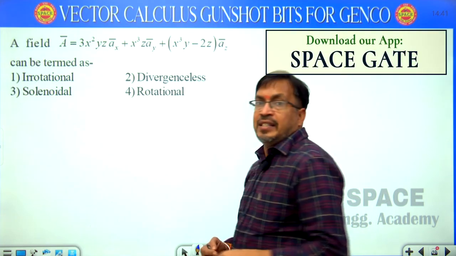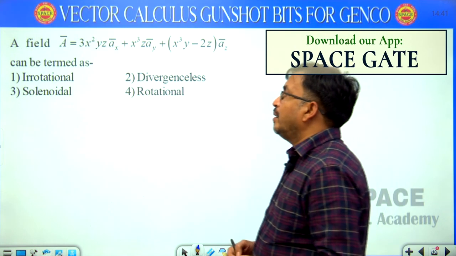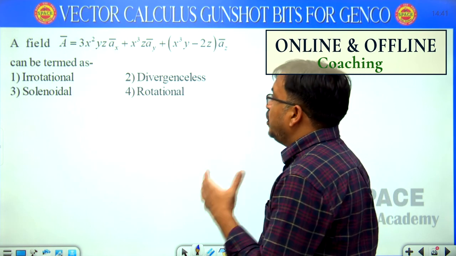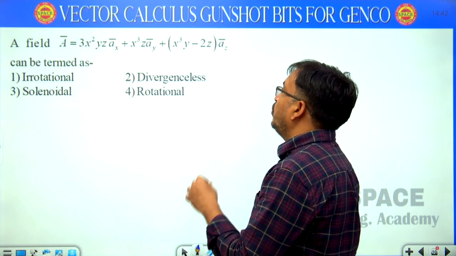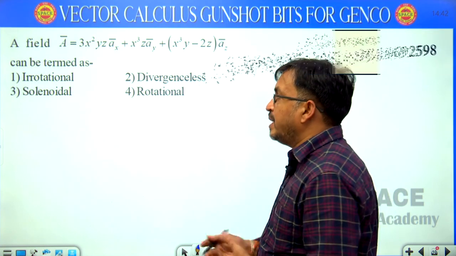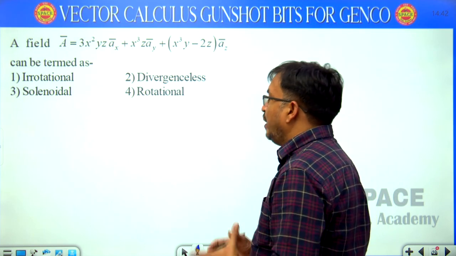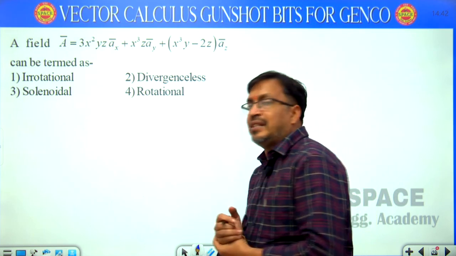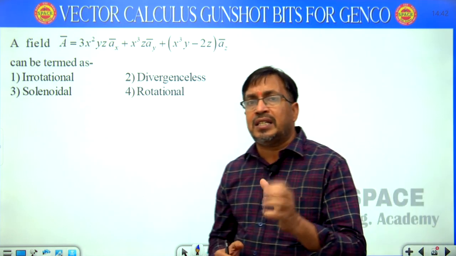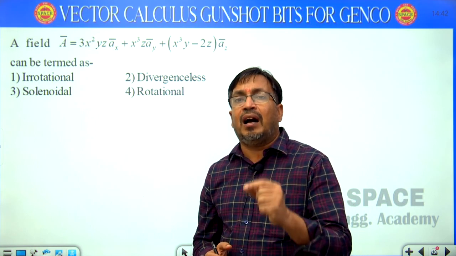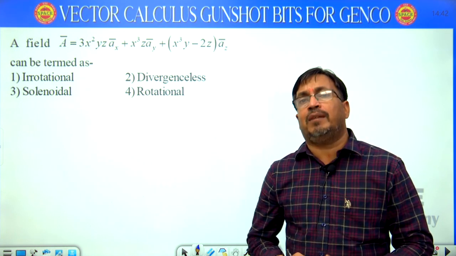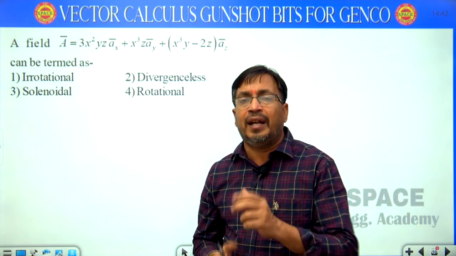Next question, here we are discussing a field A bar equal to 3x square yz ax cap plus x cube z ay cap plus x cube y minus 2z az cap, which can be termed as. Four options are given: irrotational, solenoidal, rotational, divergenceless. We know that a field is irrotational when the curl of the field becomes 0. When the divergence of the field becomes 0, then the field is solenoidal.